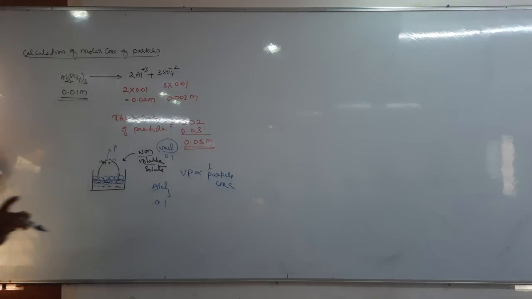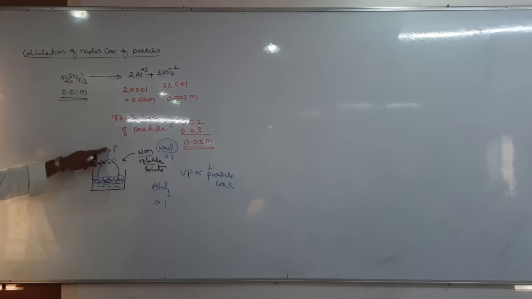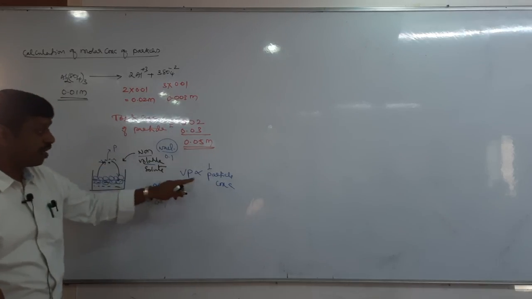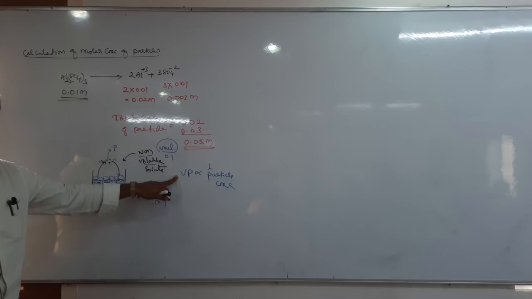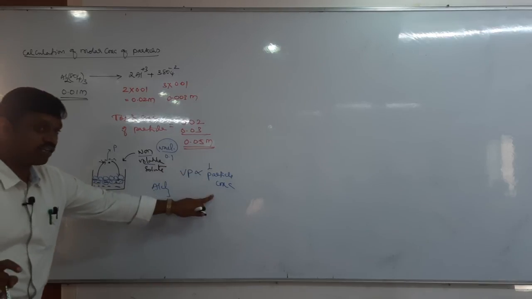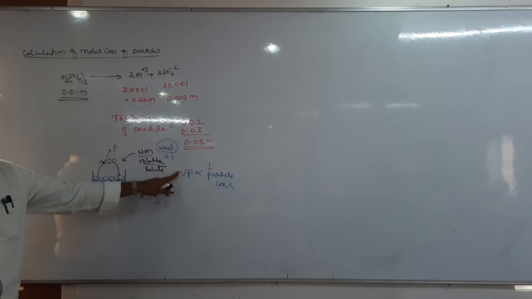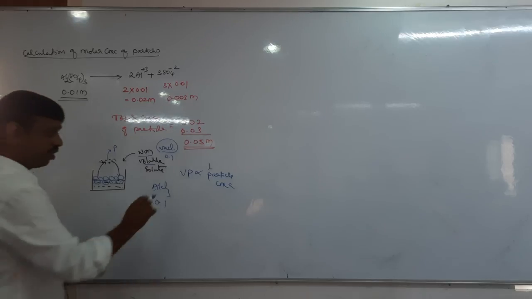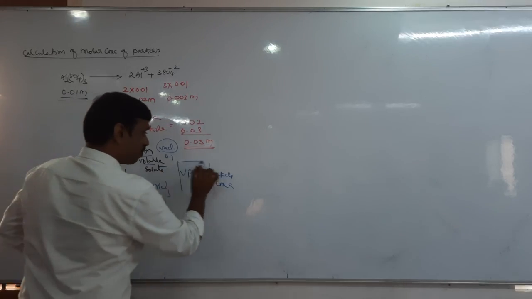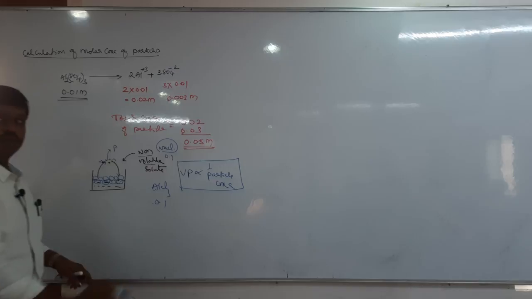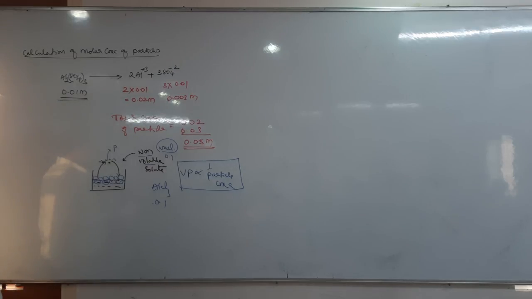It means wherever there is more particle concentration, there is less vapor pressure. So as the particle concentration increases, vapor pressure decreases. More particle concentration, less vapor pressure. So from now onwards, remember, vapor pressure is inversely proportional to particle concentration.